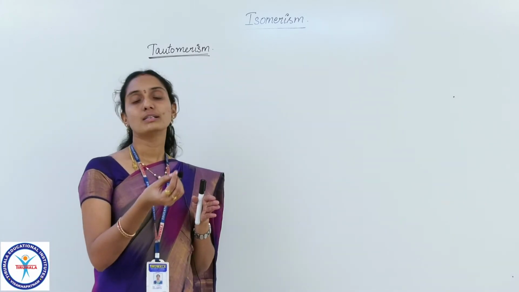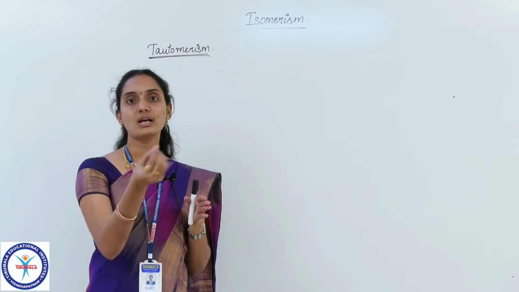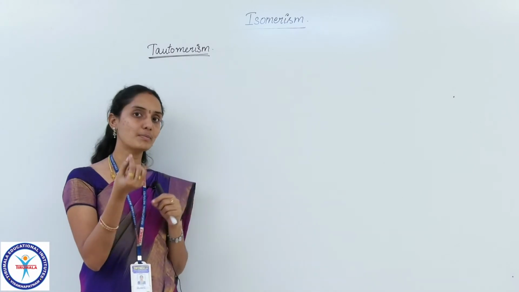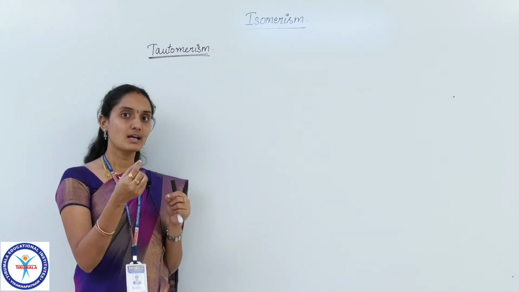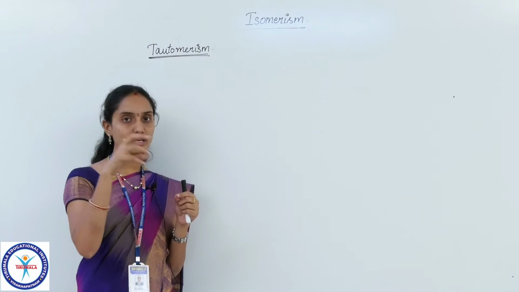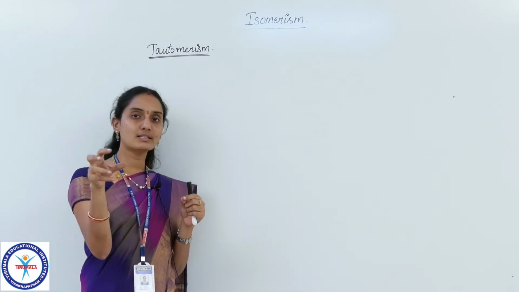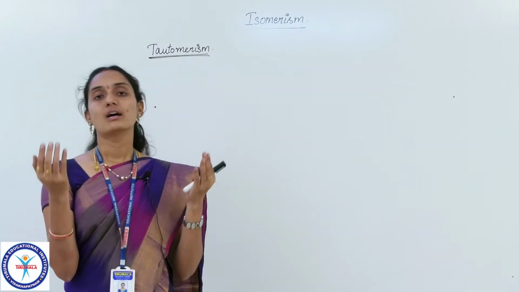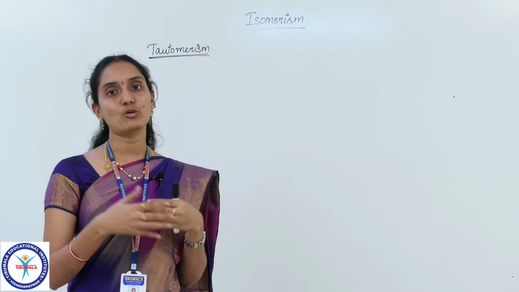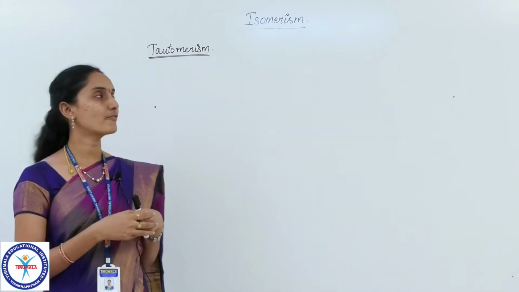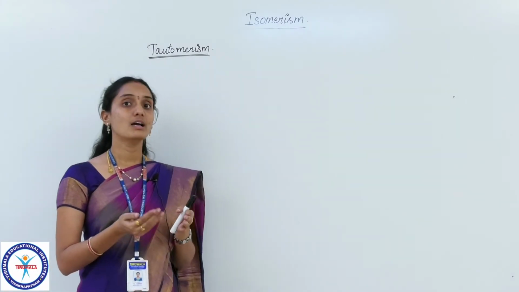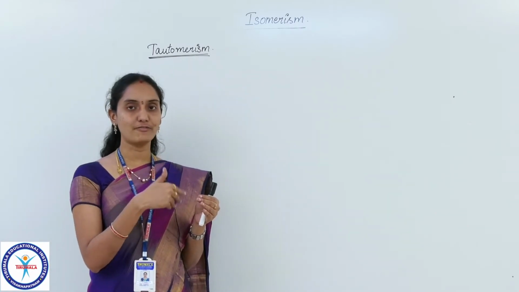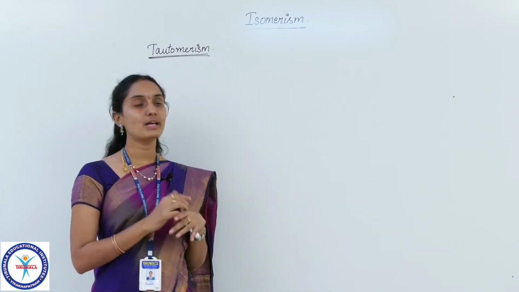That is due to the shifting of double bond and hydrogen. So due to that shifting of hydrogen and double bond with respect to their places, another structure will appear for that same compound, and that structure and the earlier structure are said to be isomers, and they are in equilibrium with each other. So such type of isomerism which is exhibited within the same compound due to the shifting of bond and the shifting of alpha hydrogen is said to be tautomerism.